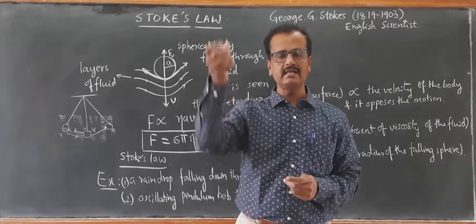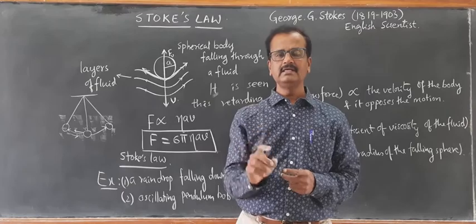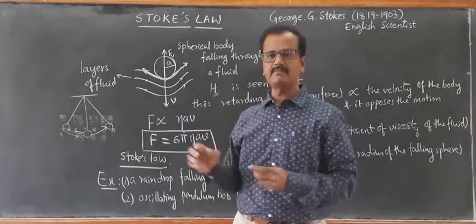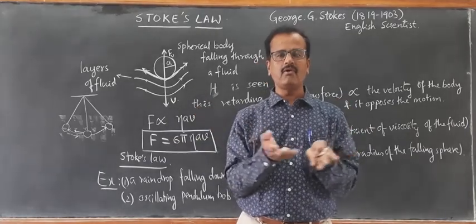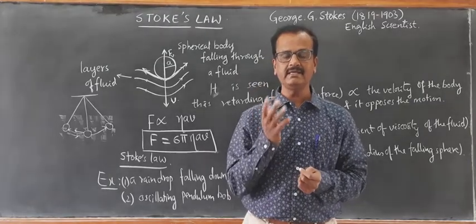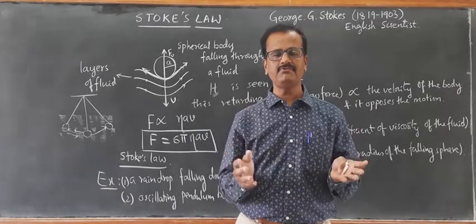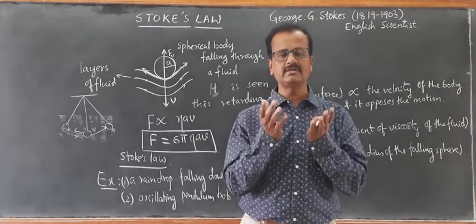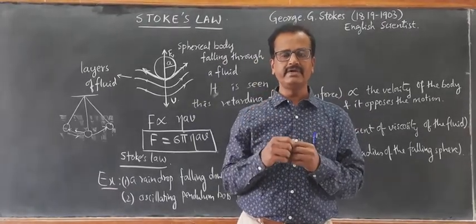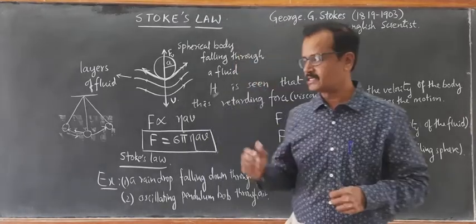Due to its weight, the raindrop is falling down. This downward motion of the raindrop is opposed by two forces. One is the viscous drag exerted by the relative motion of the fluid layers. Second one is the upward thrust exerted by the fluid due to its buoyancy. The phenomenon of exerting an upward thrust by a fluid whenever an object is immersed in a fluid is called buoyancy.